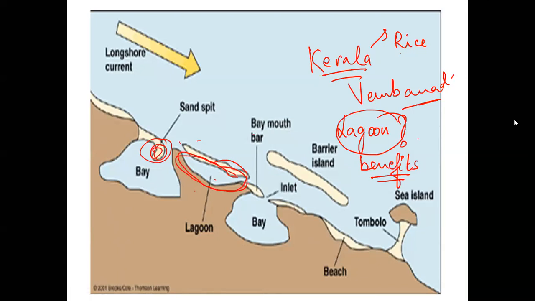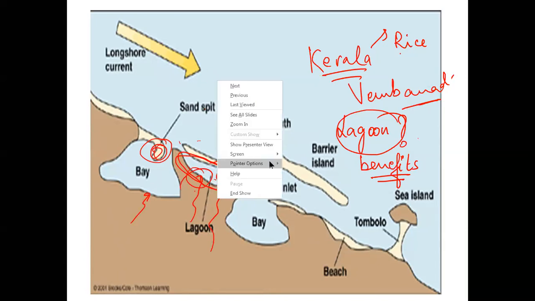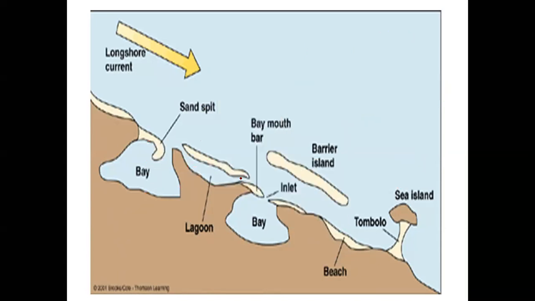This is also correct. You have to understand this lagoon, the rivers will also be coming here. So I'll have a fresh water supply and I'll have the marine water supply. Whenever there is a mixing of two types of water, first of all, the fishing will be excellent. Second, these are comparatively shallow waters.